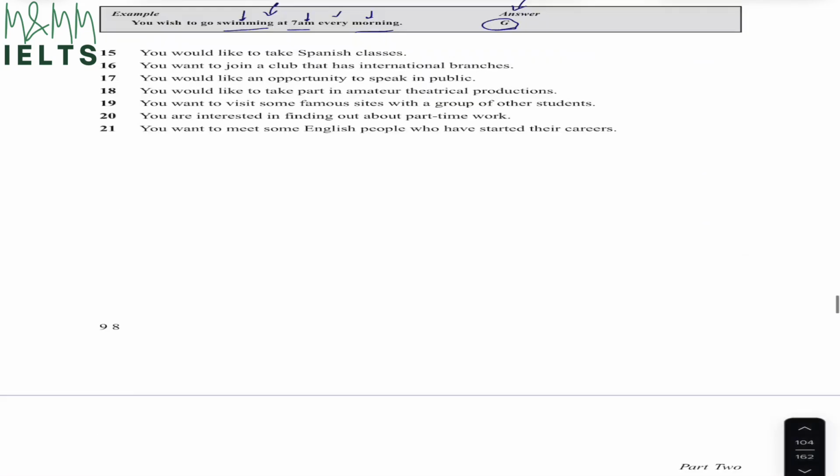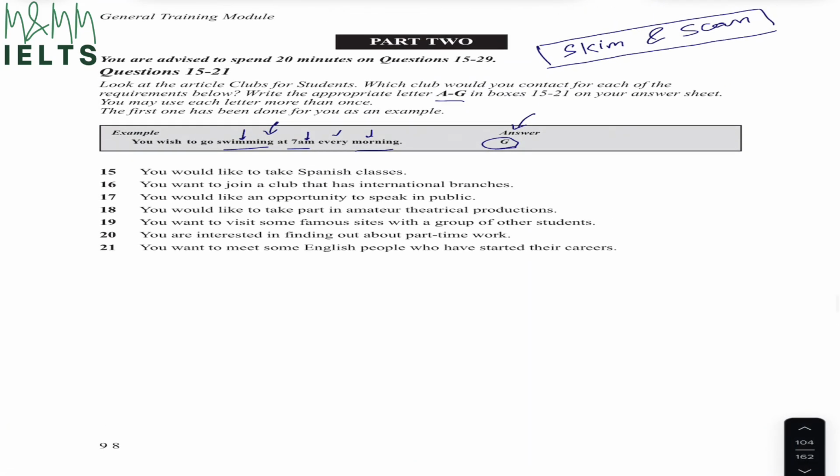So this is basically the task. And they've also told us one thing, that you may use each letter more than once. So we have to always read the questions properly, as one club can be mentioned more than once. We have to be very careful of that. Let's look at the very first one. It says question 15, you would like to take Spanish classes.